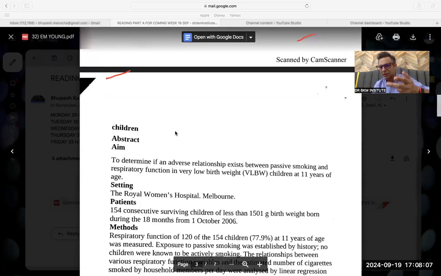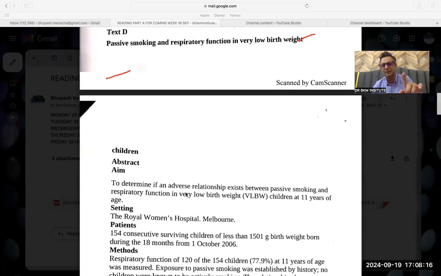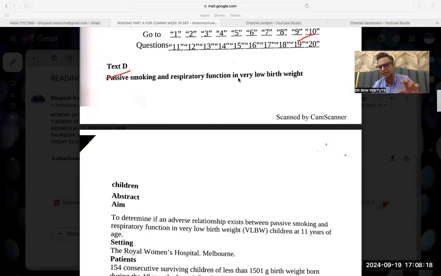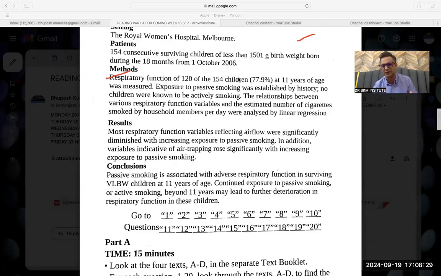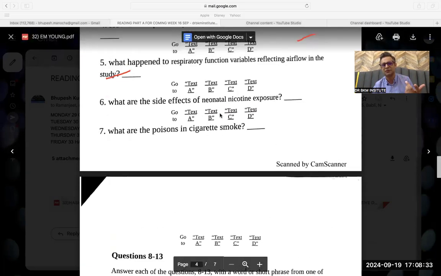If that would have been C or D, then I would have to go deep. Never go deep in the first round. That is what I want to teach. For questions 1 to 7, suppose C paragraph also had passive smoking and respiratory function, and D also had respiratory. I will not try to do that answer. I will do it later, because then I have to dig deeper. Which respiratory, I have to match other keywords. If the answer is coming with one keyword, respiratory and this, then it's easy for me.